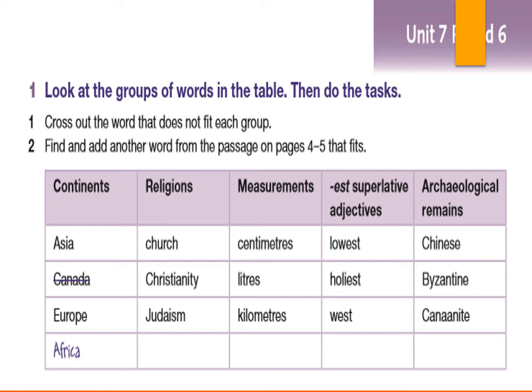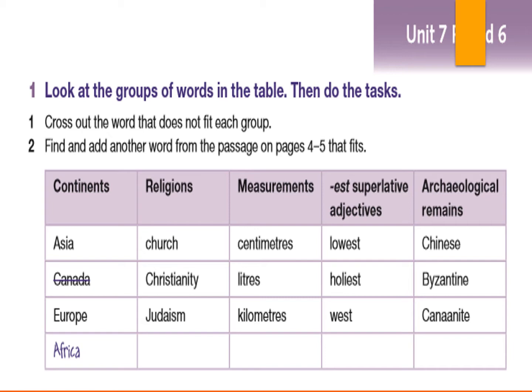We have continents: Asia, Canada, Europe, and Africa. Here the odd word is Canada. We replace it with Africa. Now column 2, yes, it is regions. Column 3, measurements. Column 4, superlative adjectives, and column 5, archaeological remains. I will give you 3 minutes in order to answer this table. Start, please.